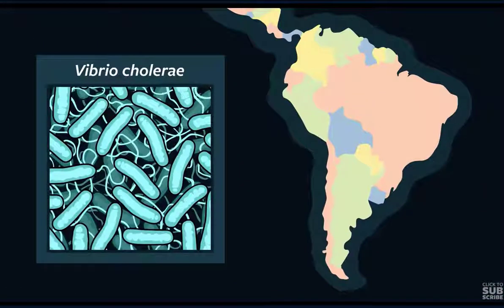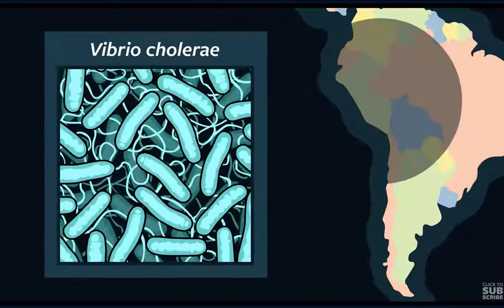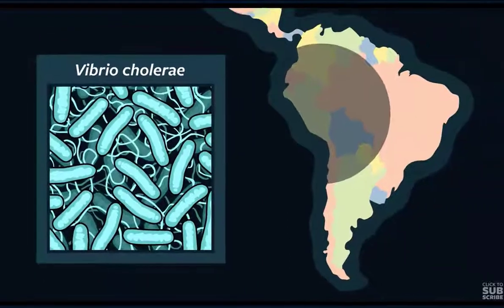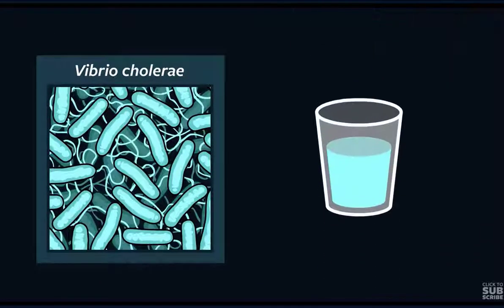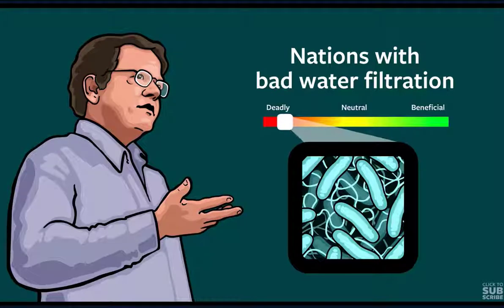In 1991, a bacterial intestinal disease called cholera broke out in South America. As you may know, cholera causes extreme diarrhea. That's why it's so dangerous. It makes its host desperate to use the toilet and then spreads to new hosts either through dirty drinking water or through person-to-person contact. Biologist Paul Ewald studied its spread and the evolution of the cholera bacteria in real time.